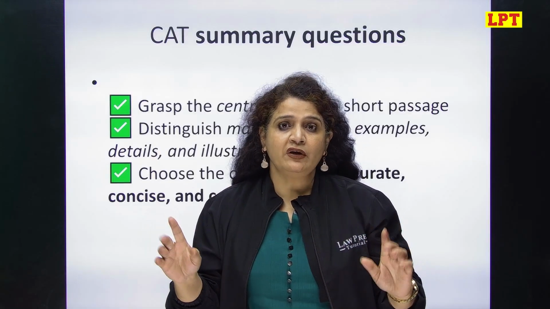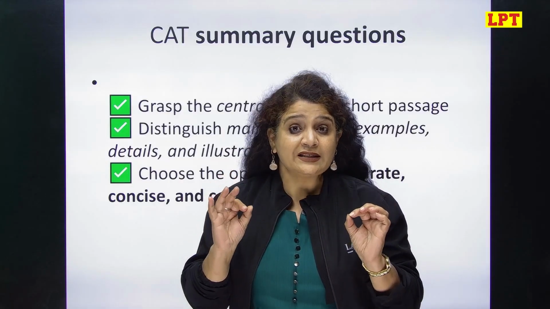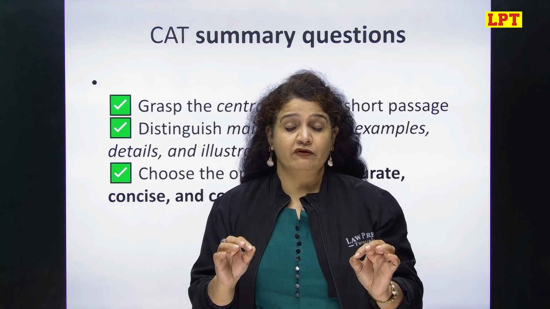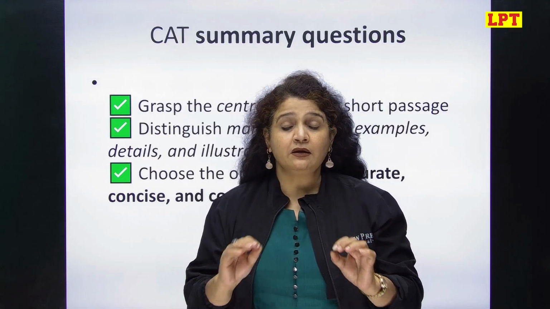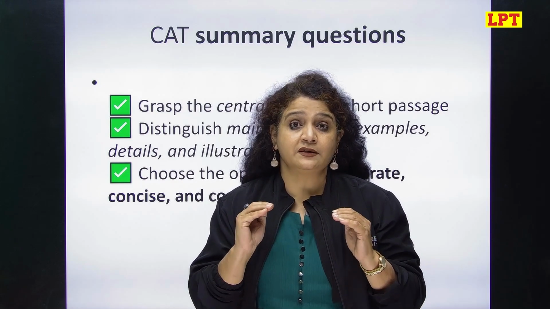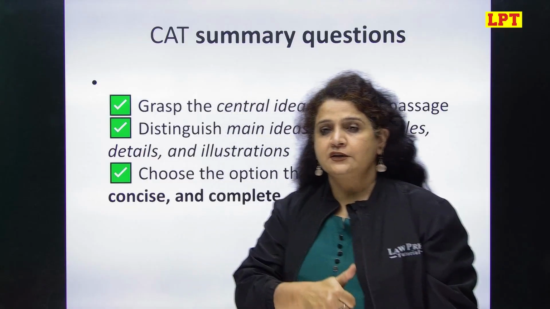When he quotes someone, that's not his opinion. When he gives example, that's not his opinion. What he states in very emotive language, that is what his opinion is. It may be emotive, it may be analytical, but what he says about that issue is the main idea. So understanding the main idea is the first principle.